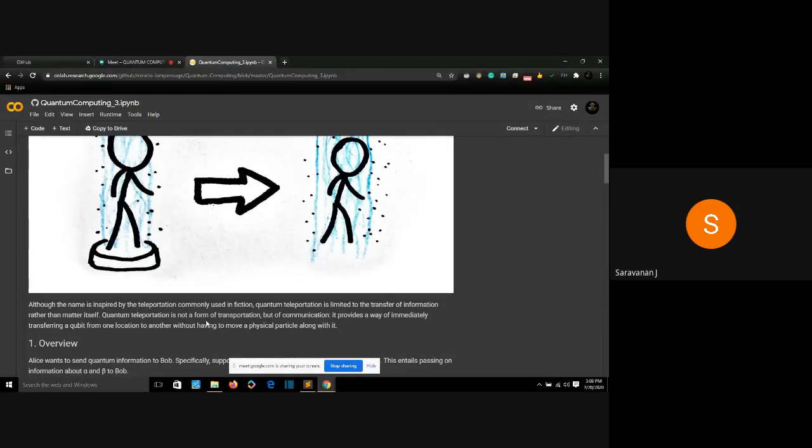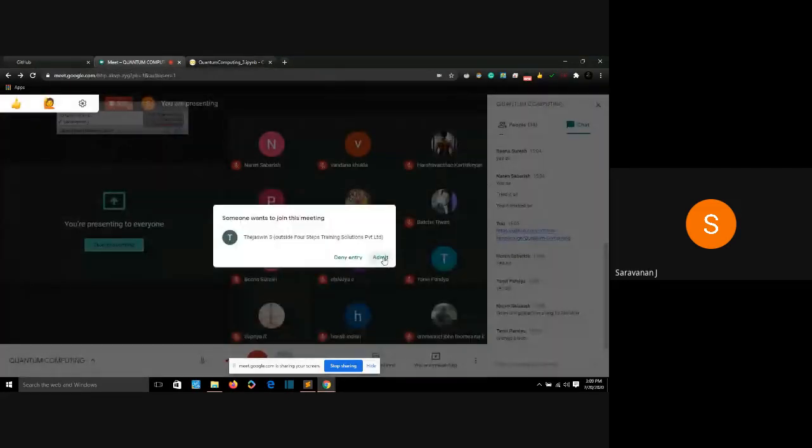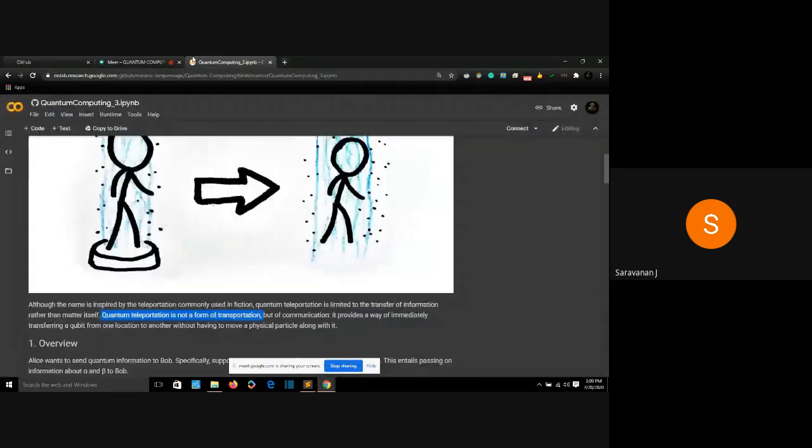Quantum teleportation is not a form of transportation. Kindly note this. Quantum teleportation is not transportation. It is communication. We are communicating. It provides a way of immediately transferring a qubit from one location to another without having a physical particle along with it. We are not going to have any physical means of transportation. We are only going to communicate two qubits and transfer the information from one qubit to another qubit. That's all we are going to do. That is quantum teleportation.